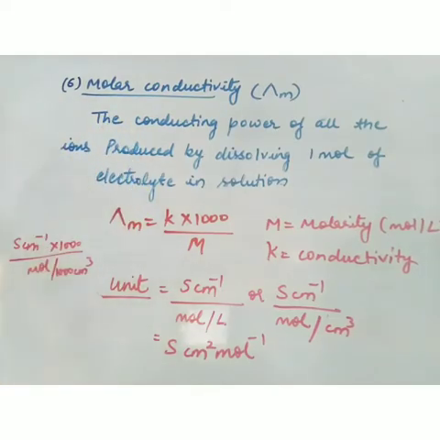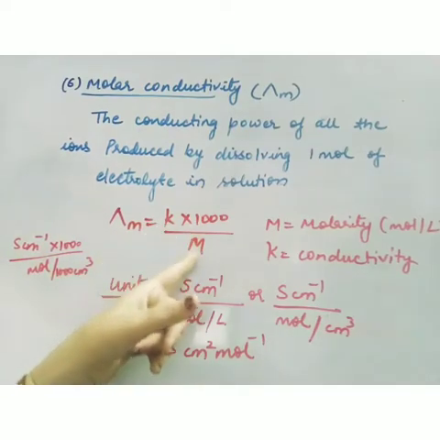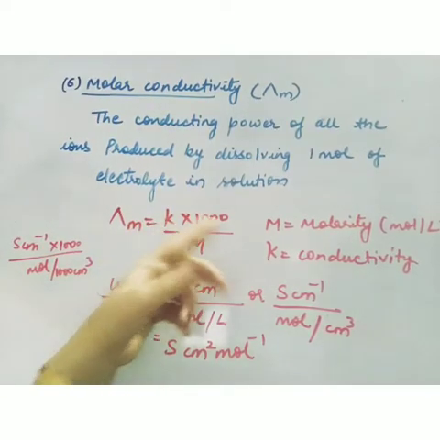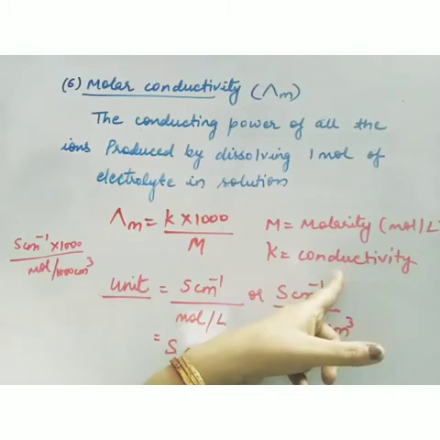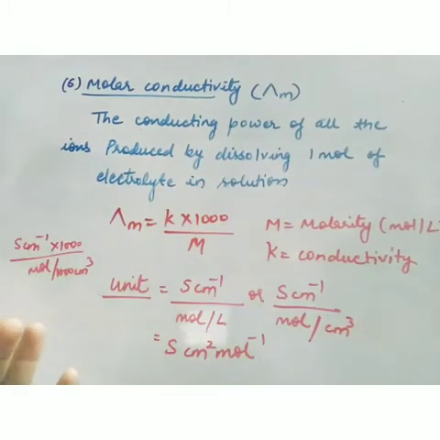It is the conducting power of all the ions produced by dissolving 1 mole of electrolyte in the solution. Here the concentration also plays an important role. So the conducting power of 1 mole of a solution is molar conductivity. The formula is K into 1000 upon M. Now what is K here? K is conductivity. What is M here? It is molar concentration, that is, in moles per liter.